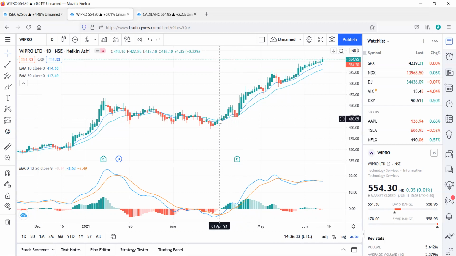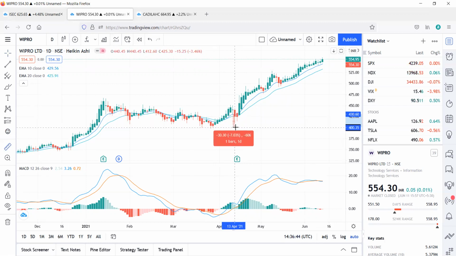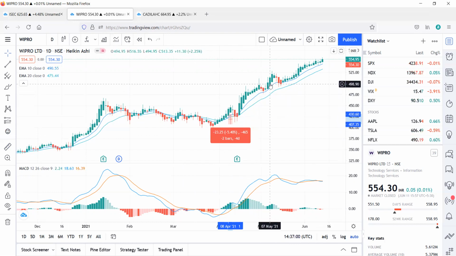Now suppose you are entering here at 430. Your stop loss can be at 5%, see here, and your target can be 10%. So that will be 1:2. Now if you have taken a trade here,